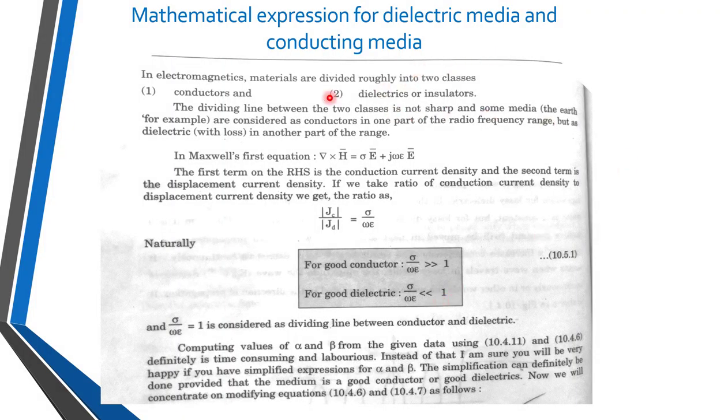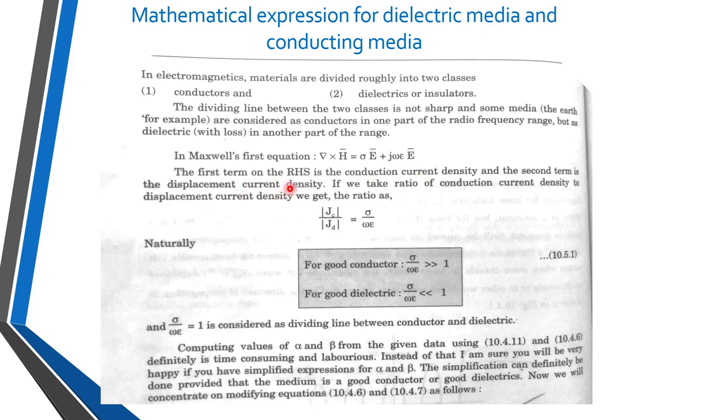So let us elaborate these terms. What is dielectric media, whether it is conducting media or dielectric media, how to find this. Electromagnetic materials are divided into two classes: one is conductor and the other is dielectric media or insulators. So how do we define these two media in terms of equations? We know Maxwell's equation, del cross H bar is equal to J plus D bar dot. So del cross H bar is equal to sigma E bar plus j omega epsilon E bar.